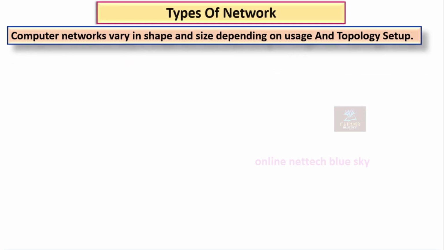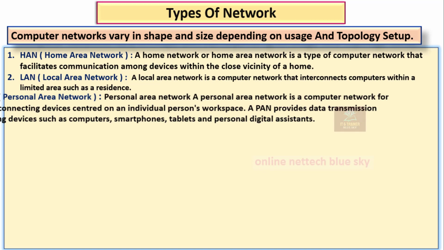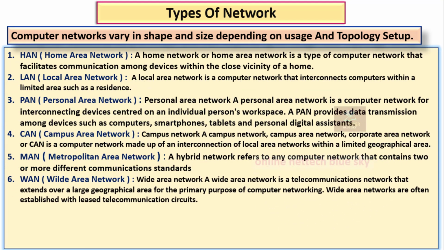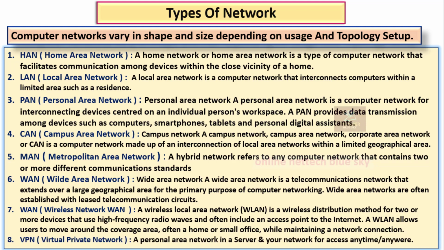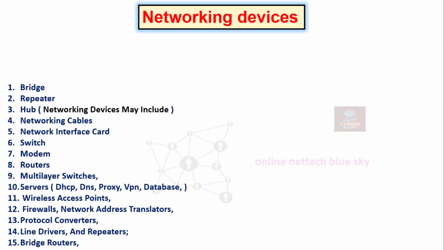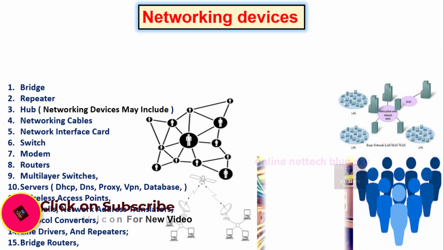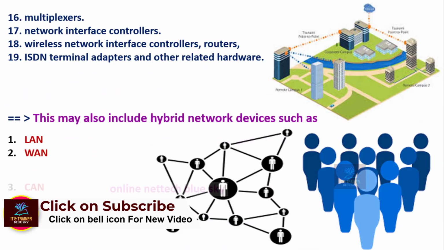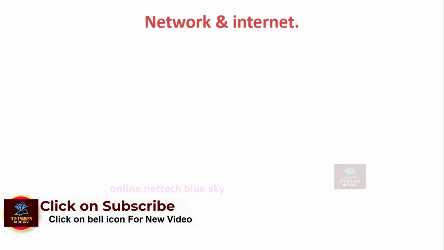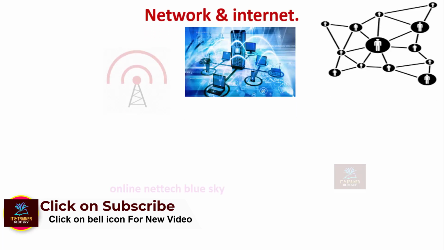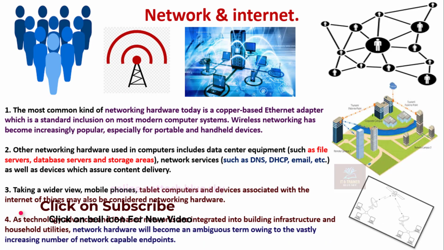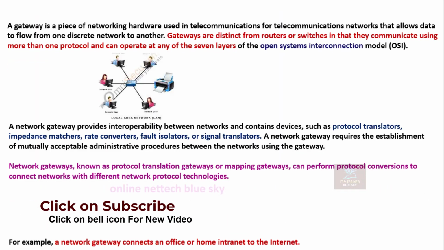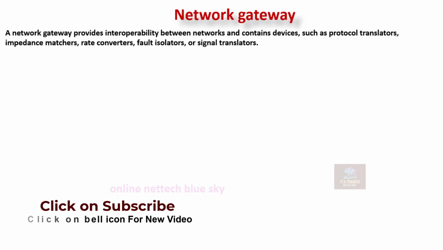Types of network are also very important for you to understand: home area network, local area network, personal area network, campus area network, metropolitan area network, wide area network, wireless network, and virtual private network. I have already created information related to network devices. Understand the difference between a network and the internet.